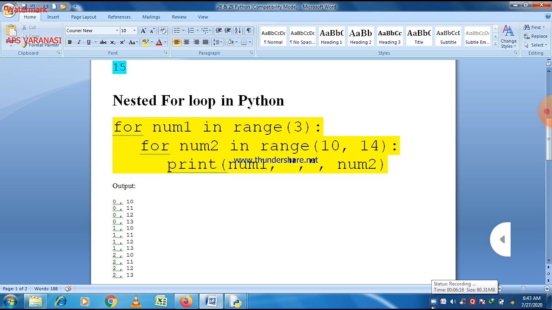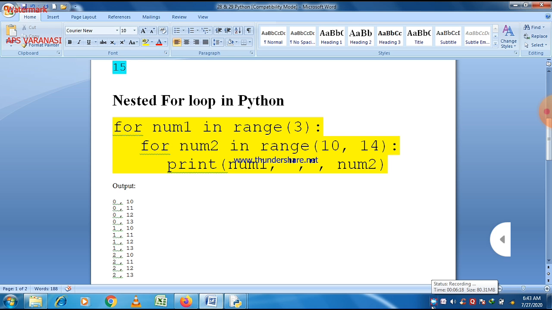So first of all, the loop will be executed for num1 value 0, and for num2 values 10, 11, 12, and of course 13. So the first time we get the values 0, 10, 0, 11, 0, 12, and 0, 13. So for value 0, the second loop will be executed 4 times, for value 10, 11, 12, and 13. So 4 values will be printed.